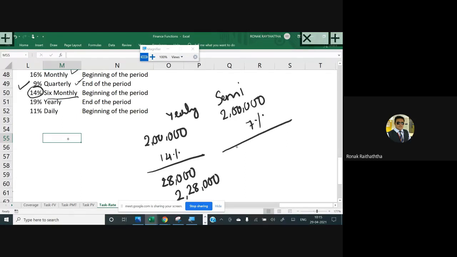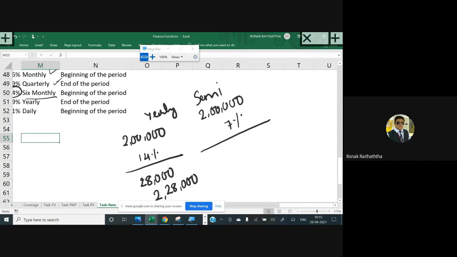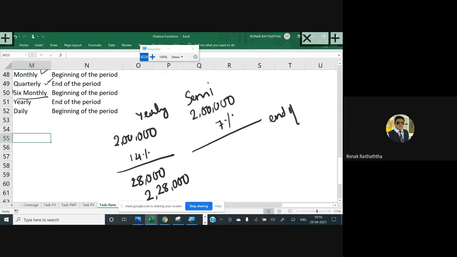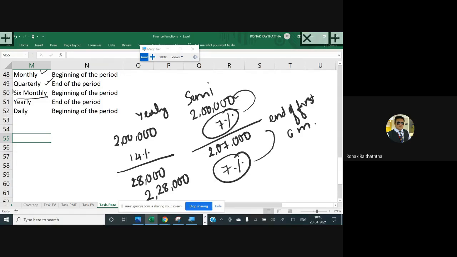So your investment value at the end of the first 6 months becomes 207,000. Now for the next 6 months, the 7% you get will not be on 2 lakhs. The 7% you get now will be on 2 lakh 7,000.